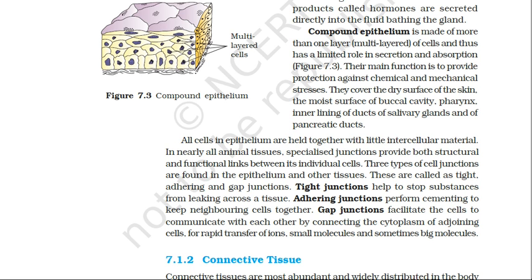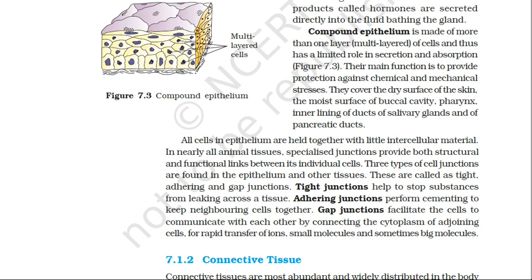Then the gap junctions facilitate the cells to communicate with each other by connecting the cytoplasm of adjoining cells for rapid transfer of ions, small molecules, and sometimes even big molecules.